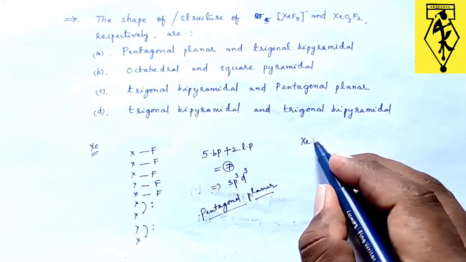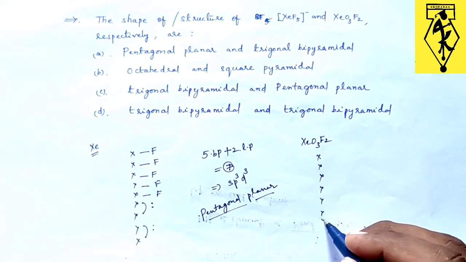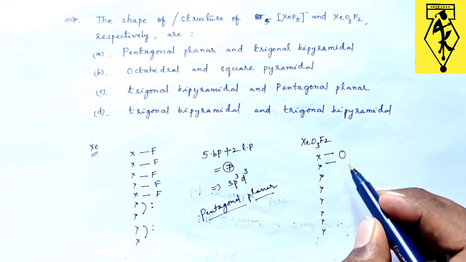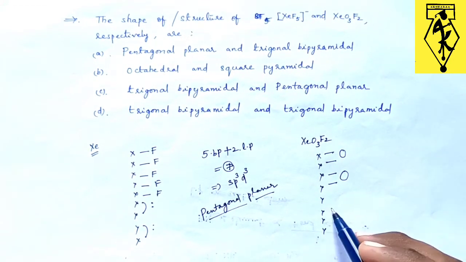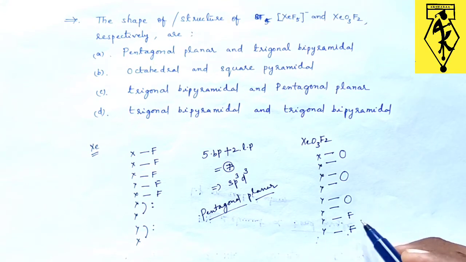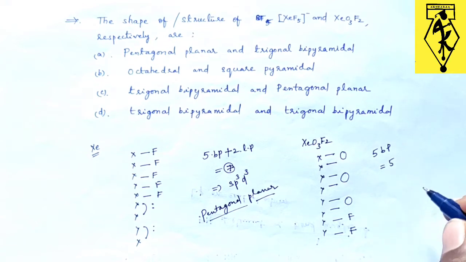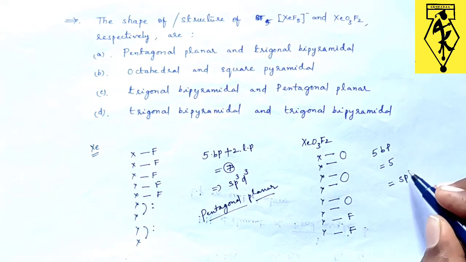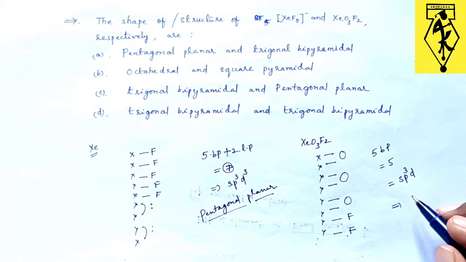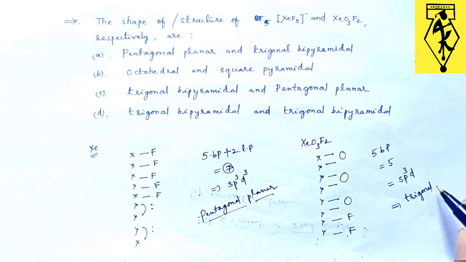Then what about XeO3F2? Again here xenon will be the central atom. Each oxygen is divalent, and here again divalent, and fluorine is monovalent. So here I have in total 5 bond pairs, so the value will be 5. When it is 5, the hybridization will be sp3d. So what is the geometry or structure? That will be trigonal bipyramidal.